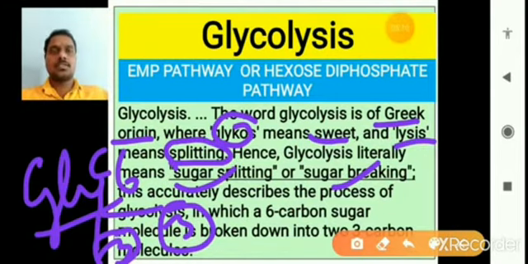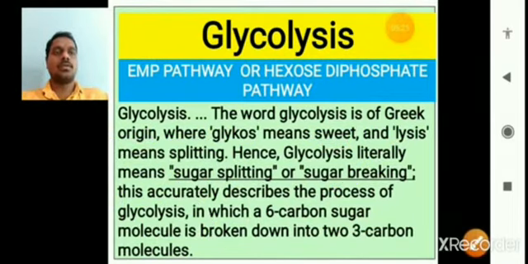That is why it is called glyco, meaning sweet or glucose, and lysis, meaning splitting into two parts, so sugar splitting and sugar breakdown.